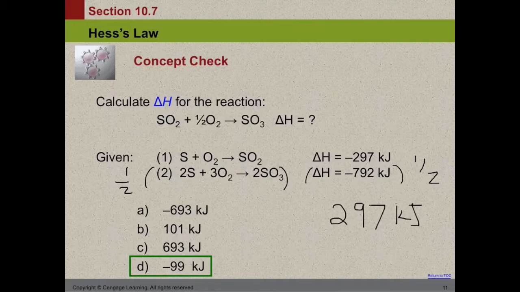So what we're going to do is we're going to add those two equations now. So it's only going to be S plus 3/2 O2 yields SO3, and we will get our desired reaction. And once we do that, we can then add our energies. So it'll be 297 plus a negative 396, which equals a negative 99 kilojoules.